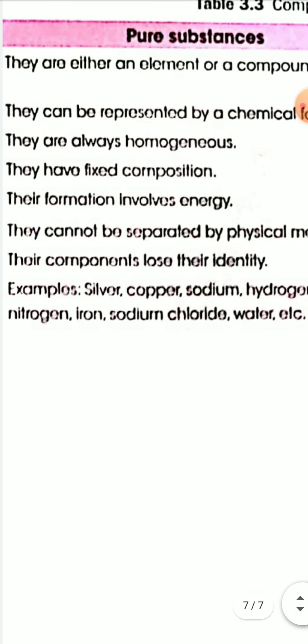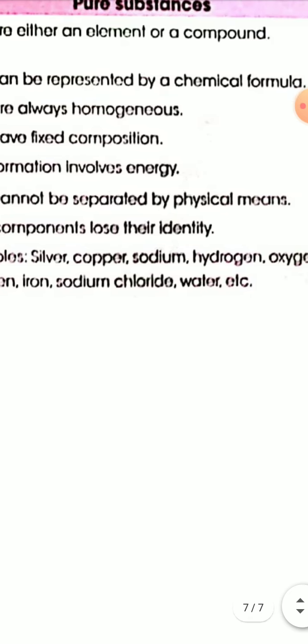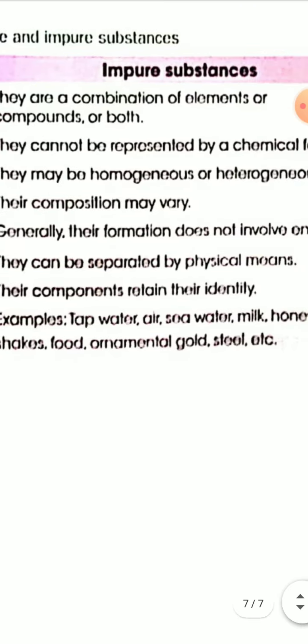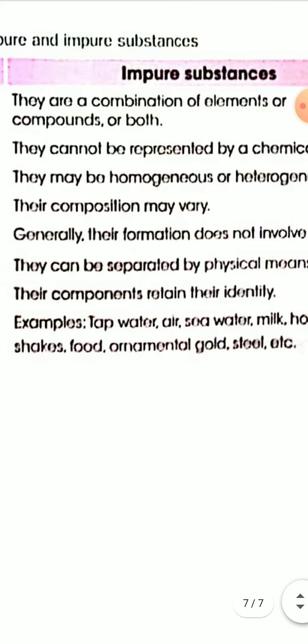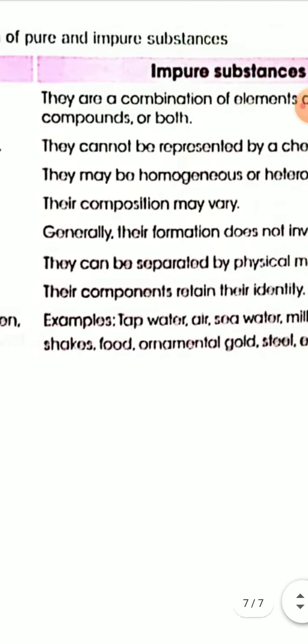Examples of pure substances: silver, copper, sodium, hydrogen, oxygen, nitrogen, iron, sodium chloride, water, etc. While examples of impure substances are tap water, air, sea water, milk, honey, soil, food, ornamental gold, steel, etc. Okay, thank you.